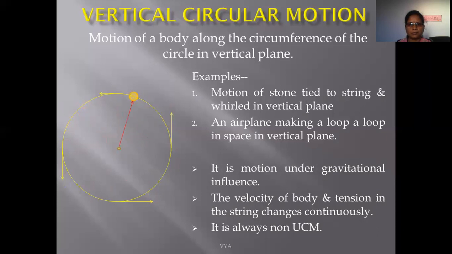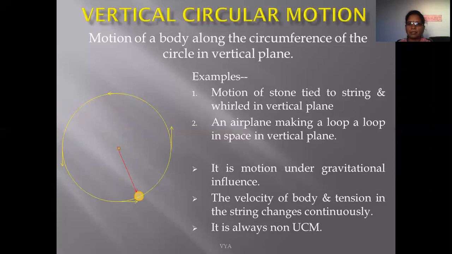Because during the motion from top to bottom, the motion is in the same direction as Earth's gravity, so the magnitude of velocity increases. So it is found that whenever the particle is moving in a vertical circular path, the magnitude of velocity changes.